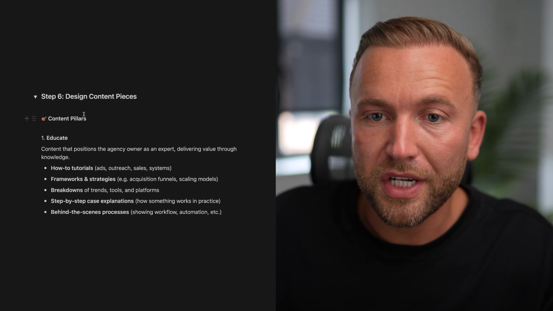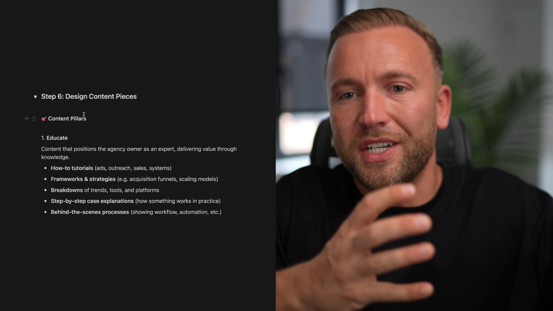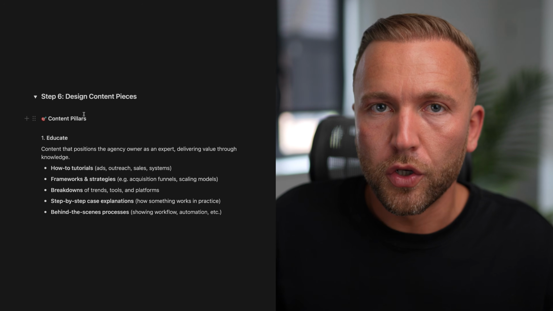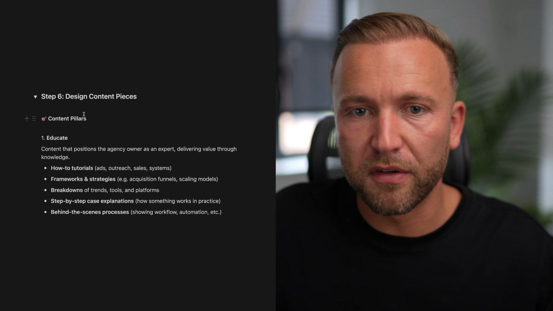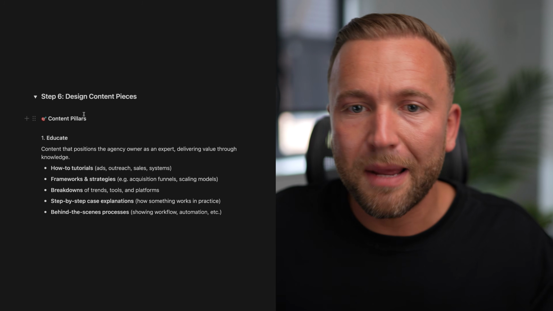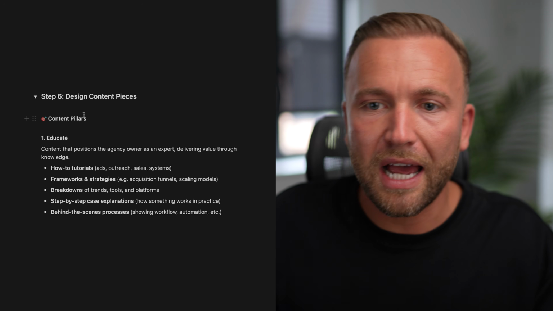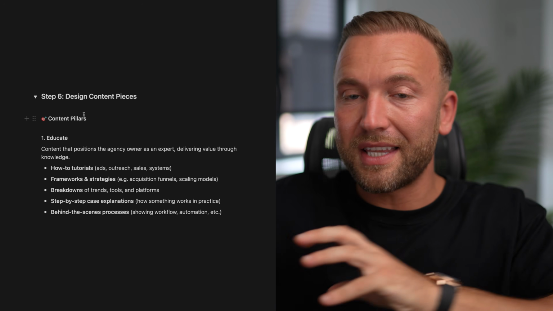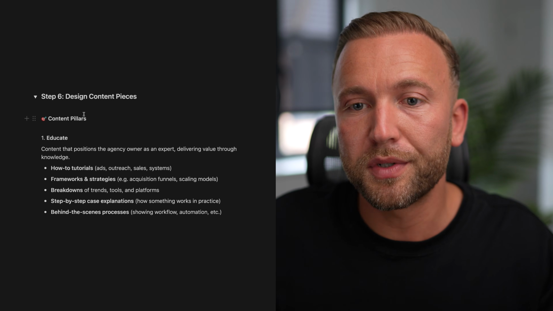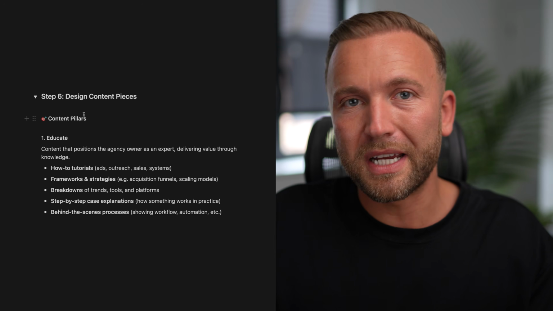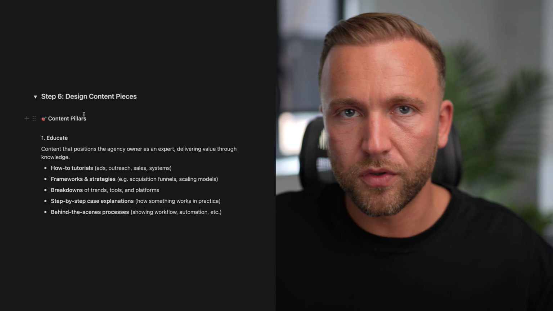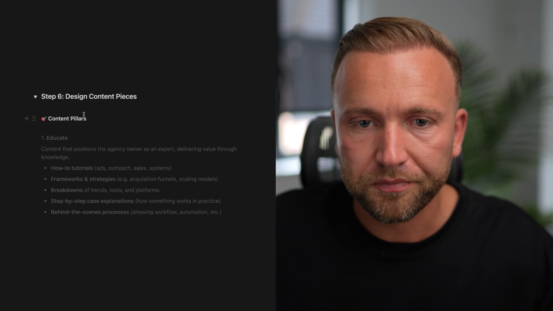Frameworks and strategies. Okay, so this might be an acquisition funnel or a scaling model, something very specific in relation to your business. If it's unique to you, even better. Breakdowns of trends, of tools, of platforms. Step-by-step case explanations, okay, of how something works in practice. We did this thing for this client and this is why it worked. Behind the scenes processes, so showing workflows, showing automation, showing N8N, for example. Not limited to these ideas, but I wanted to give you some ideas in each of these pillars.